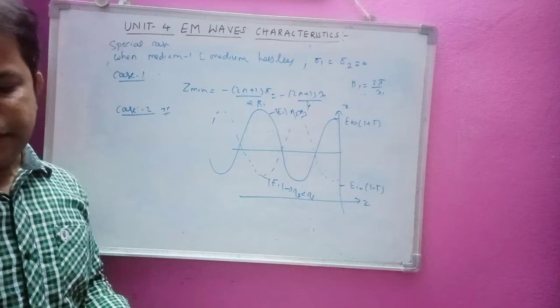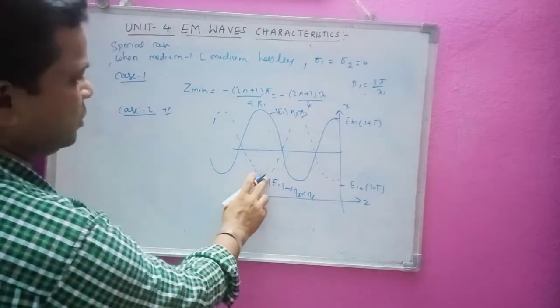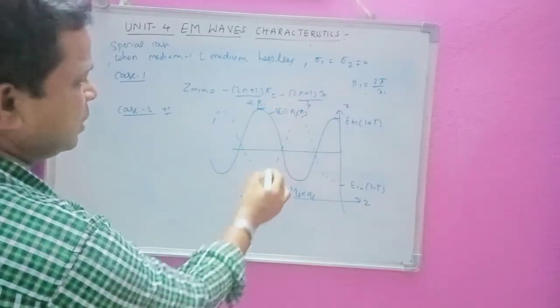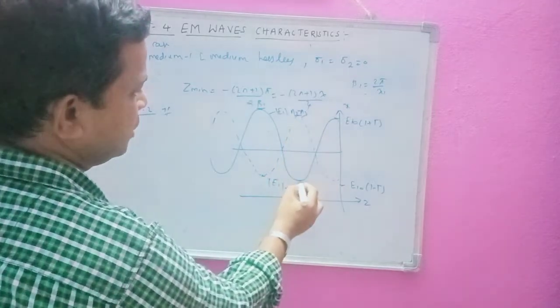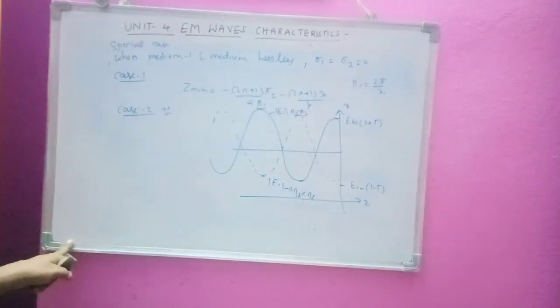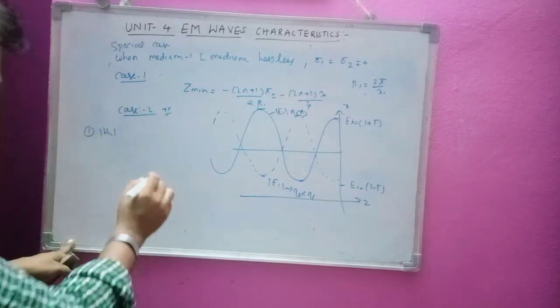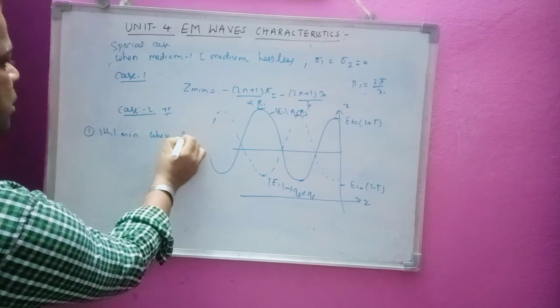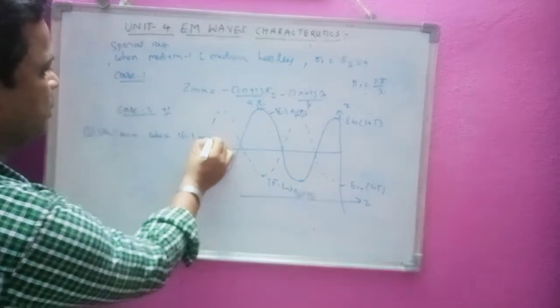Okay, so we can note that this is the magnetic field actually. So here if the magnetic field is maximum, the electric field will be minimum. We can note here H1 minimum occurs where E1 max occurs, and vice versa.